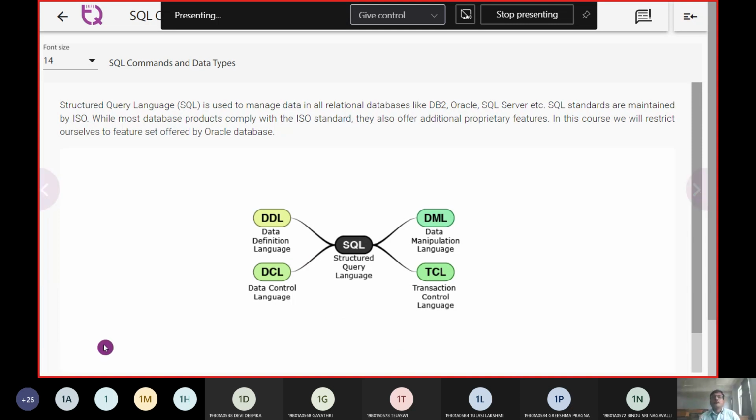First, data manipulation language. Second, data definition language, then data control language, followed by transaction control language.